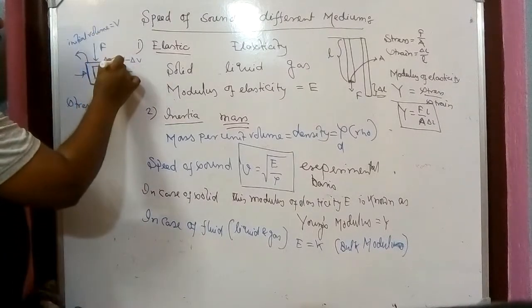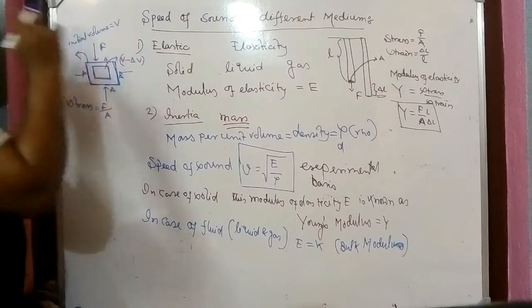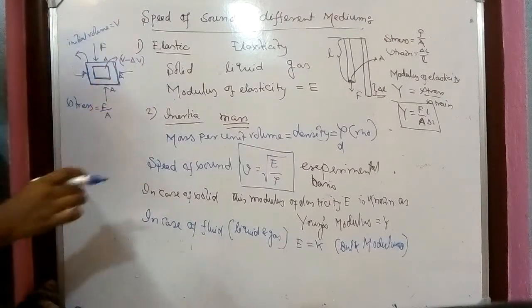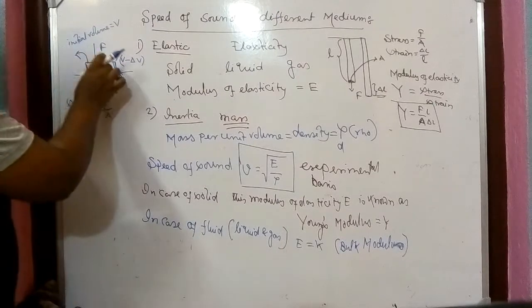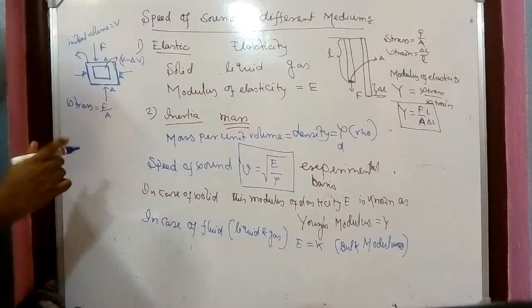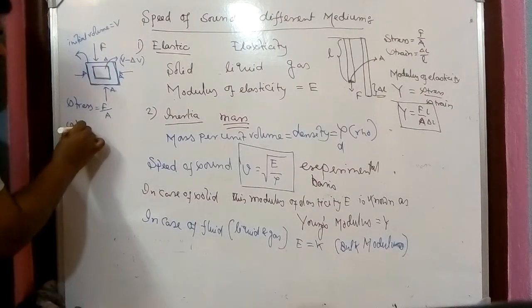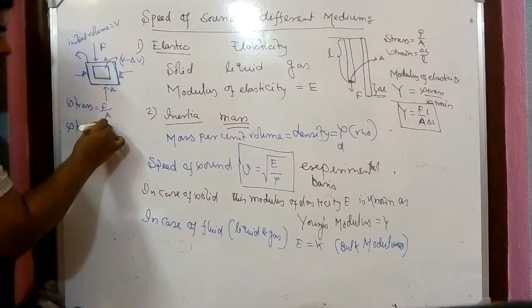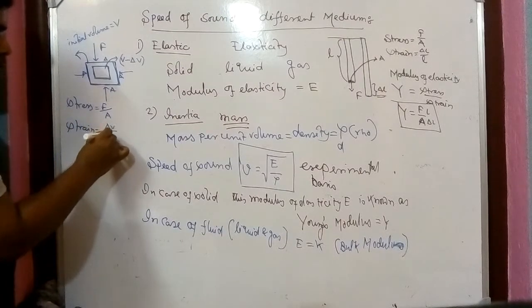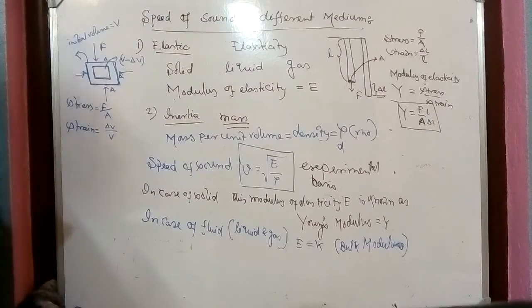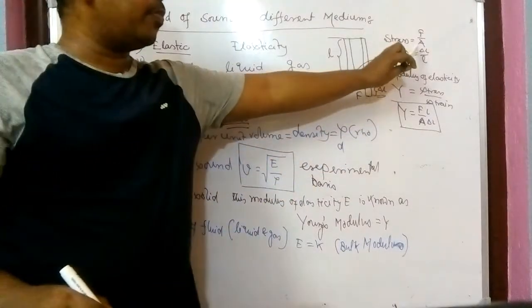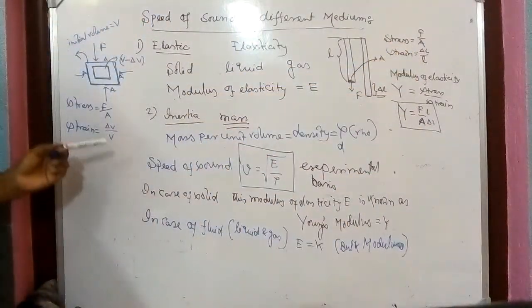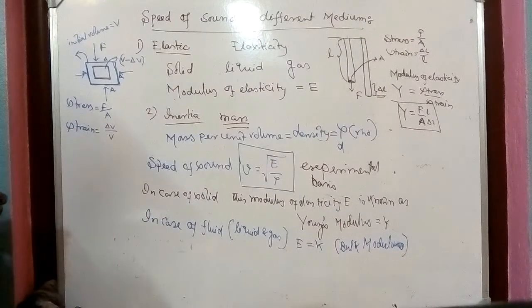So delta V amount of volume is changed. In that case, strain will be equal to change of volume by original volume. Earlier it was change of length by original length; in this case, change of volume by original volume.